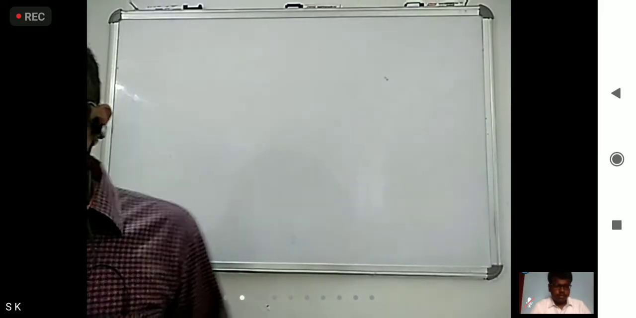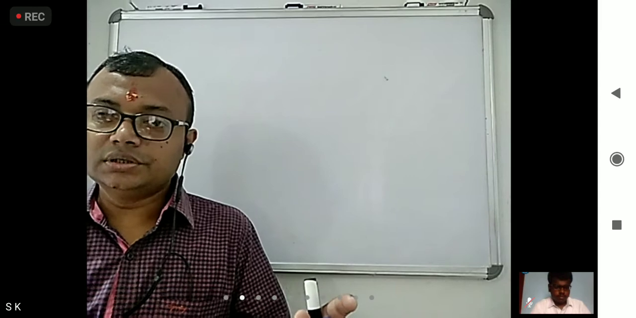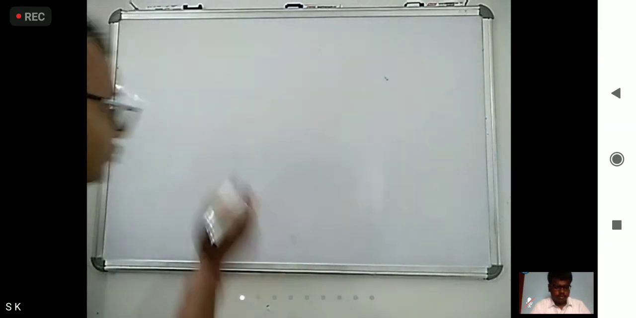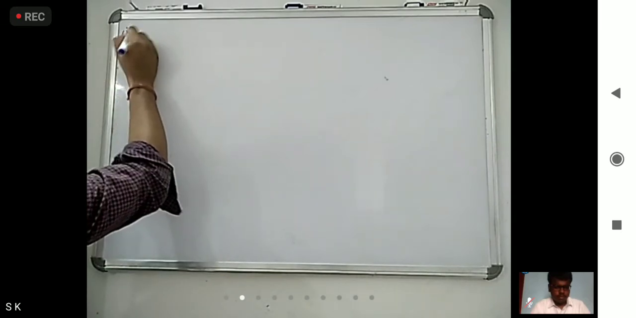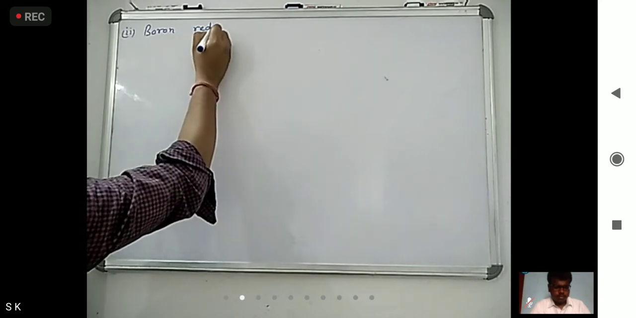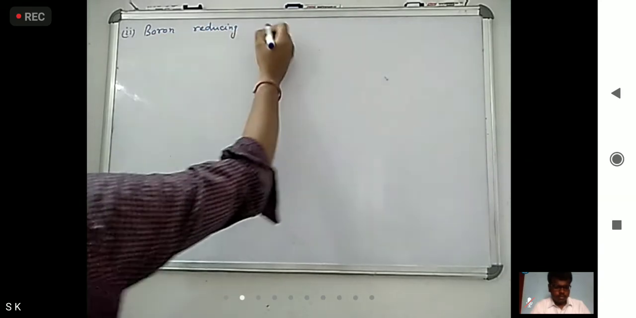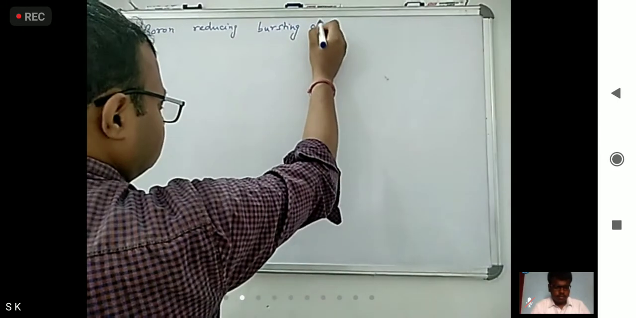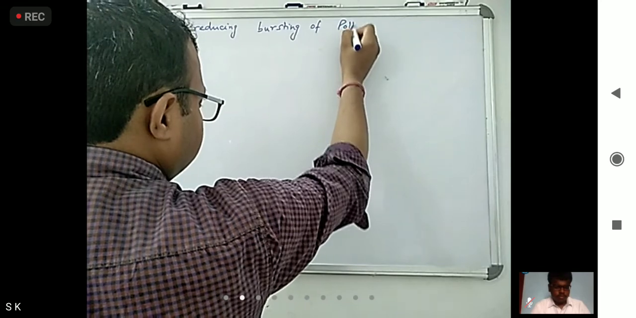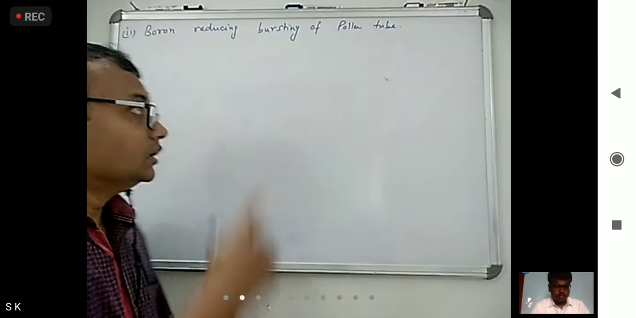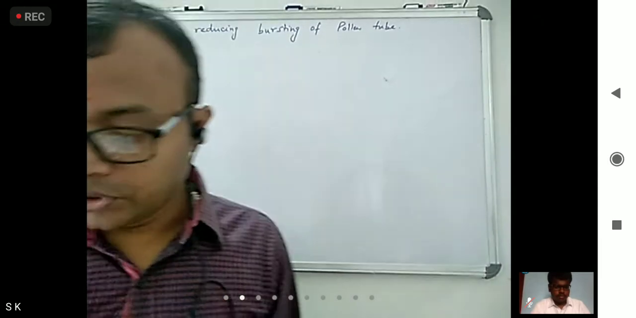So first of all, we will see what boron is doing. Boron reduces pollen tube bursting. Okay. So first, boron reducing bursting of pollen tube. Okay, so what is boron doing? Reducing bursting of pollen tube.